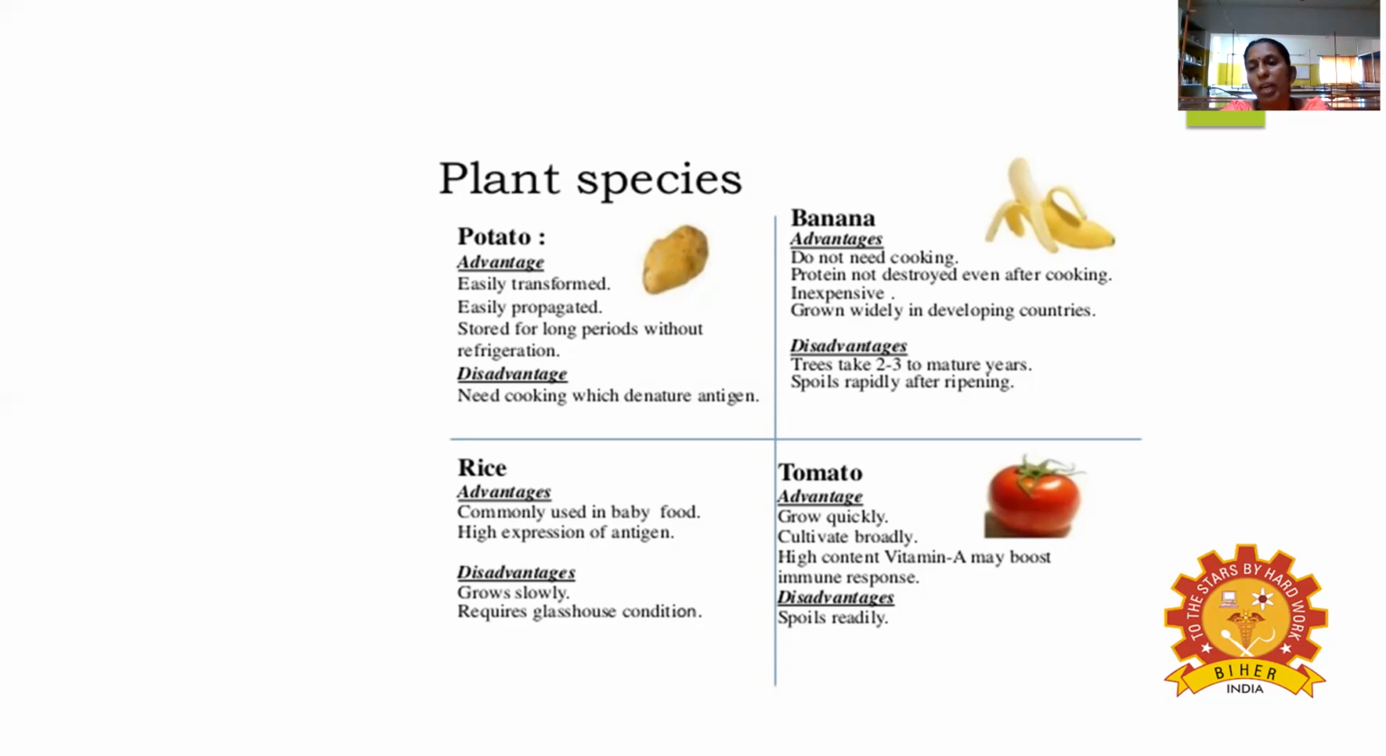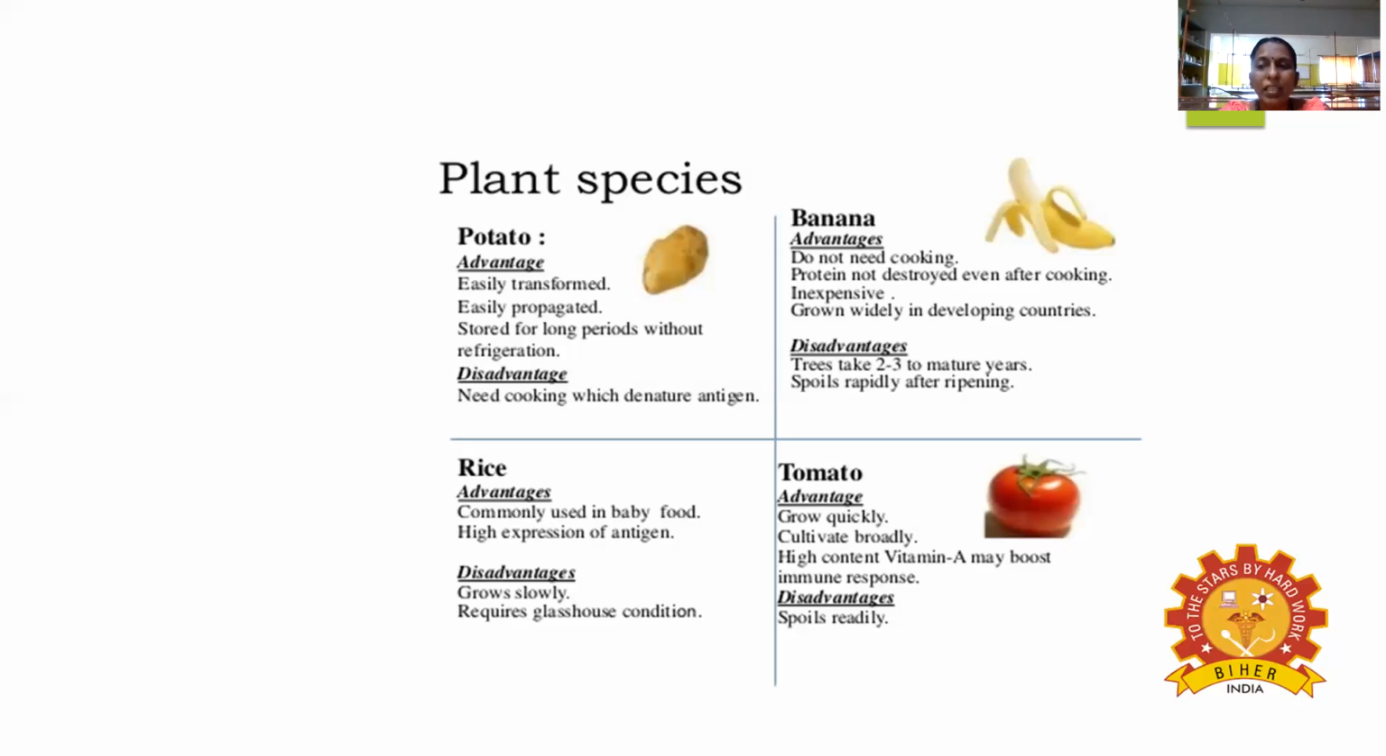And then come to the tomato. You have to compare all the things; the tomato plant grows faster. So the tomato plant grows very quickly and is cultivated broadly. And what is most important is that vitamin A content is present, and lycopene is present. Okay, so this lycopene helps boost the immune response. But the disadvantage is that it spoils very quickly. So both advantages and disadvantages are there.